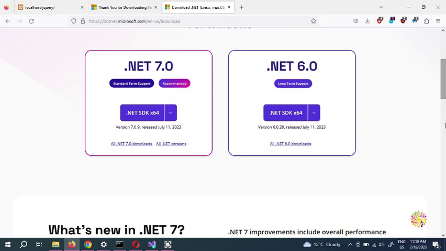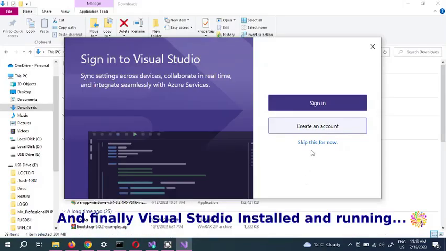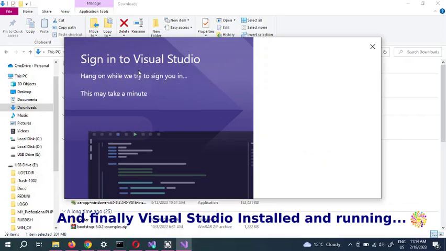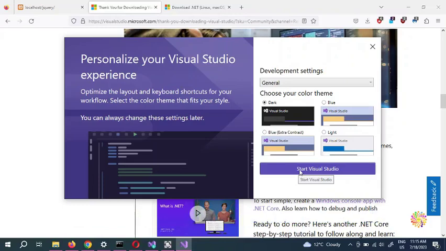So if you want to learn more about .NET, you can read this. And now we're going to see this guy here. Skip this for now because we are not going to sign in, we are not going to create an account. Once you skip, you're going to see your brand new Visual Studio is up and running. So you can start your Visual Studio.